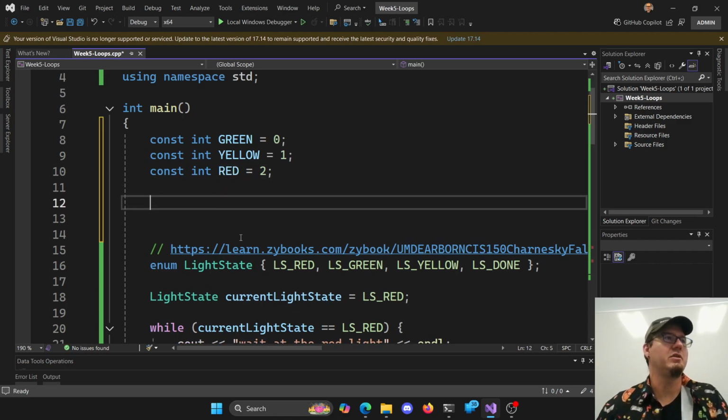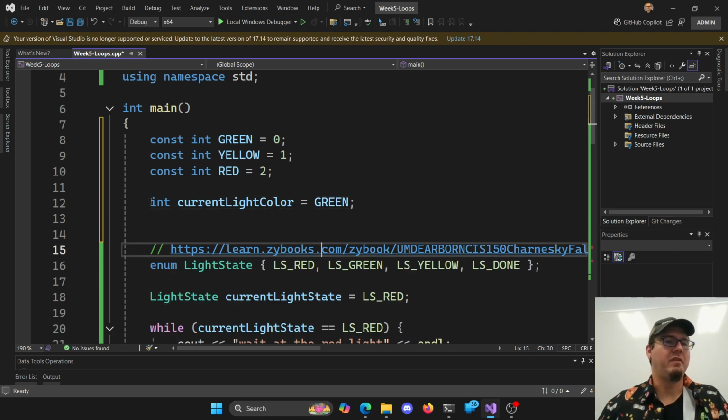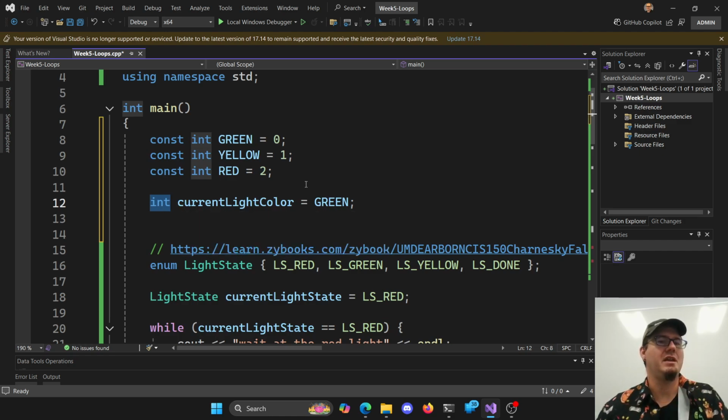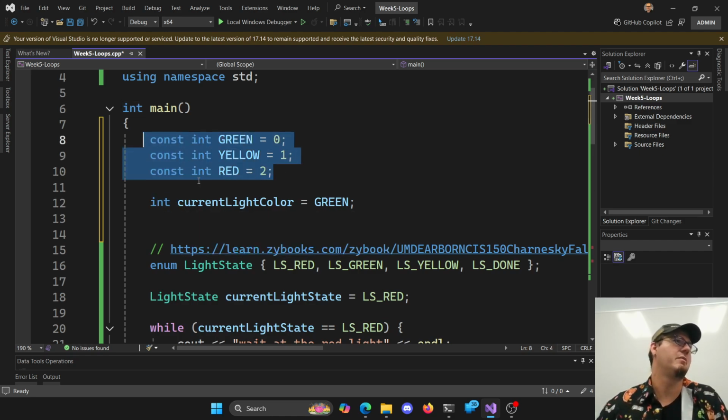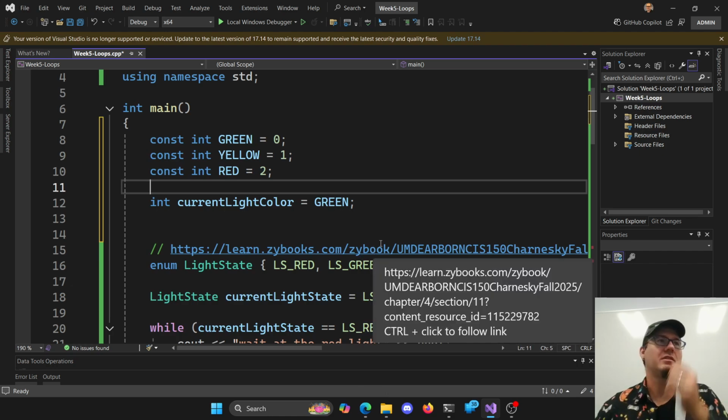We can have some constant values here for these, but then if I want to store what the value of the light is, it's an integer, current light, right? I can assign it, hey, it's green here, but it's the type of integer. So it's possible to give it something that is not a valid light state here in my code, right? So by having an enum, the only possible values you can give it are red, green, yellow, and done. You can't give it 27 by mistake.